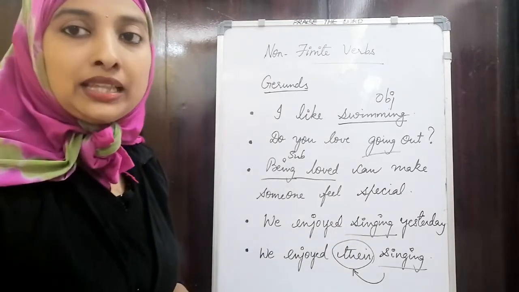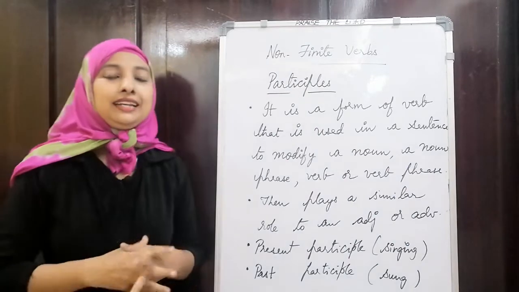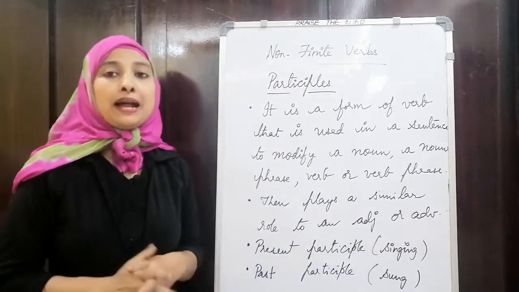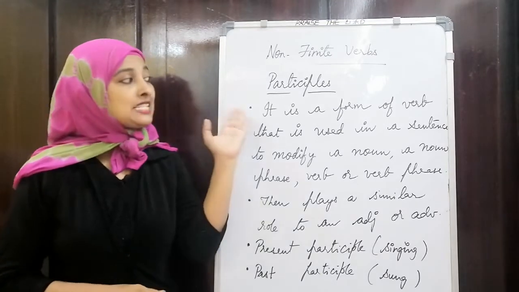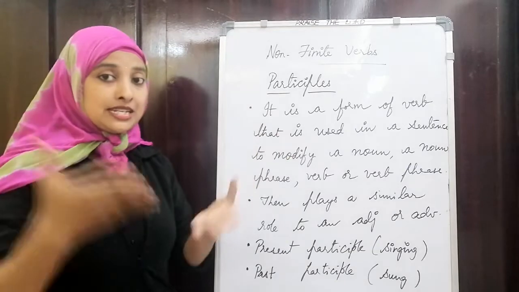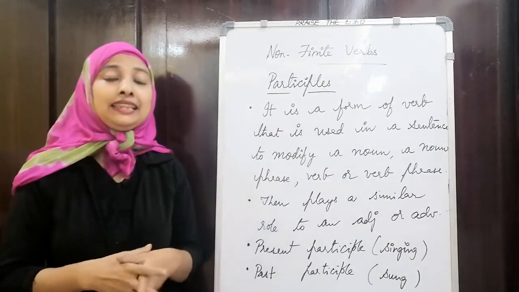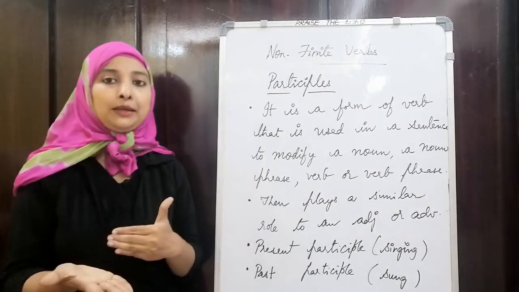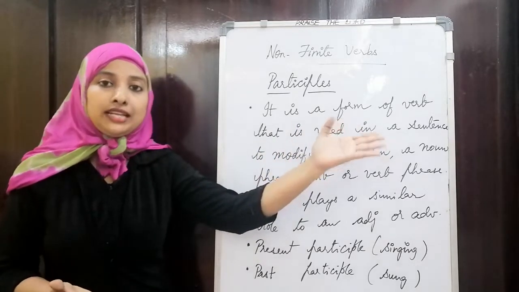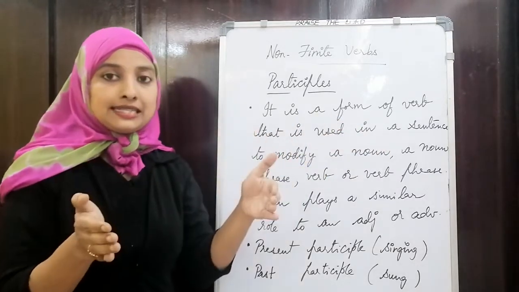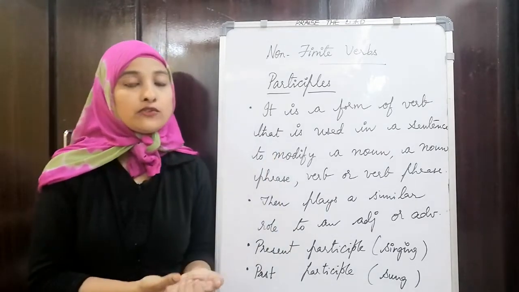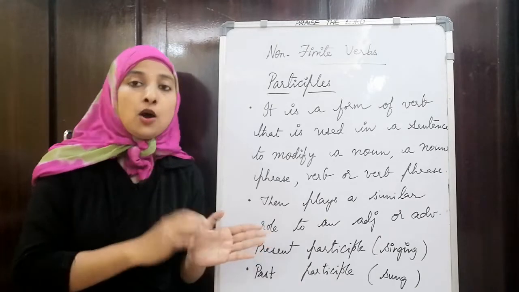I'll come back with participles. Okay, next form of non-finite verbs is participles. So what are participles? Participles are also a form of verbs which are used in a sentence, but what are they doing? Their actual purpose is to modify. What do they modify? They modify a noun or a noun phrase. Whatever noun is there in the sentence, they are used to modify the noun, or they can modify a verb or a verb phrase.